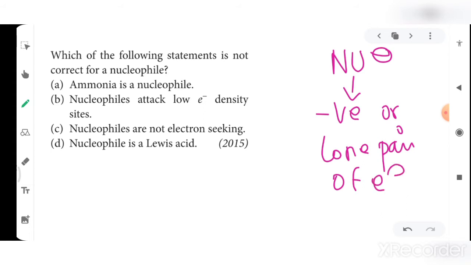So this is nucleophile. Now if you see the first option, ammonia is a nucleophile. Okay, when I take ammonia NH3, it has a lone pair of electrons. So therefore this option is correct.